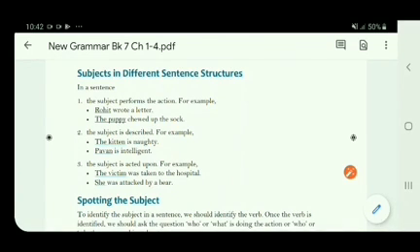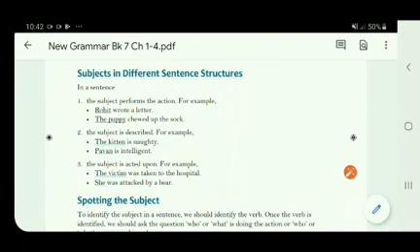So what is the subject here? The kitten, clearly underlined and mentioned. The kitten is the subject and we are describing the kitten. How are we describing it? That it is naughty. So here we have seen that the kitten, the subject, is not performing any action, but we are describing it. Now we come to the third point.